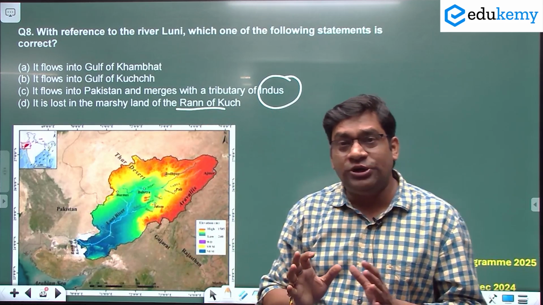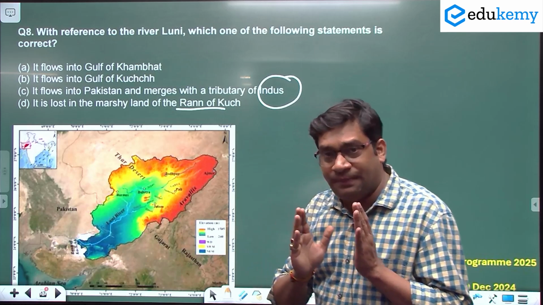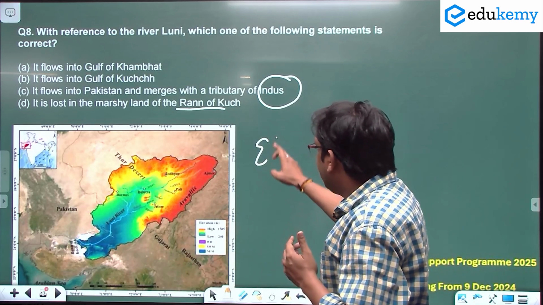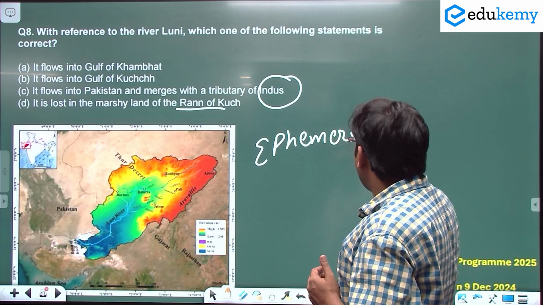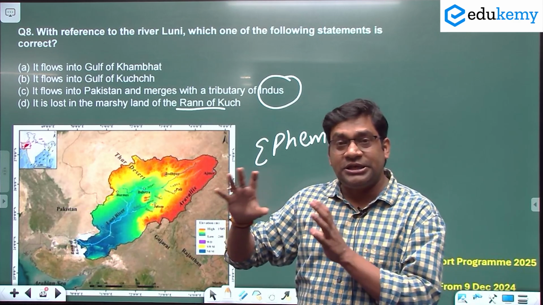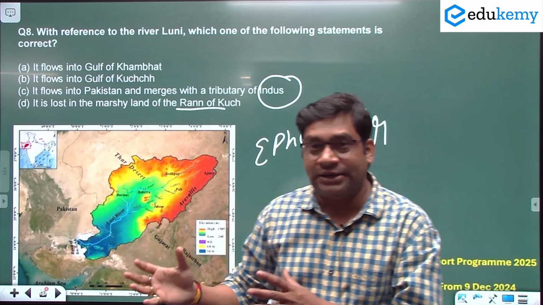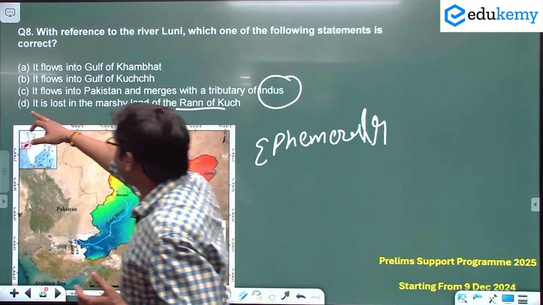तो यहां पर लूनी रिवर का पूछने का सिंपल सा मकसद ये है कि because Luni River is one of the best examples of an ephemeral river. What is this ephemeral river? ऐसा रिवर को एफिमेरल रिवर कहते हैं जो कि किसी भी वाटर बॉडीज को कनेक्ट नहीं करता, that is inland drainage हो जाता है. ठीक है. So here the correct answer is option D.